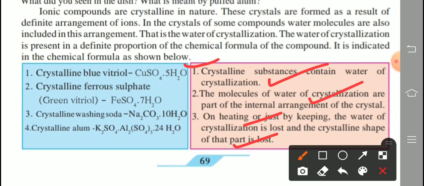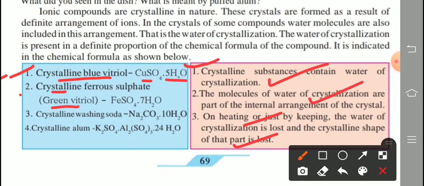Next, 2 to 3 mark question asks, what are the examples of water of crystallization? Write their name with formula. So first one is given here, crystalline blue vitriol. Formula is given CuSO4 containing 5 water molecules. So blue vitriol is a common name. Its chemical name is what? Copper sulfate.